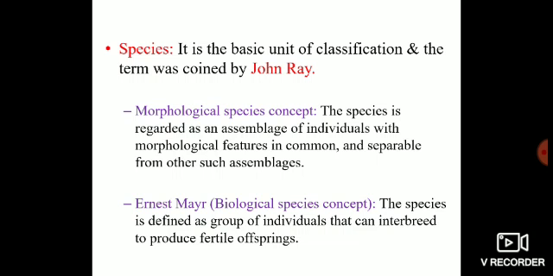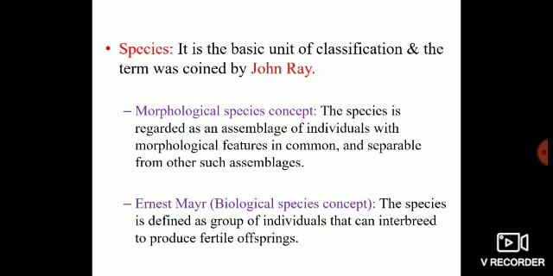Now we have talked about species. Now let's go into the details of species. What is a species? Since species is the basic unit of classification, we will learn about the species concept.